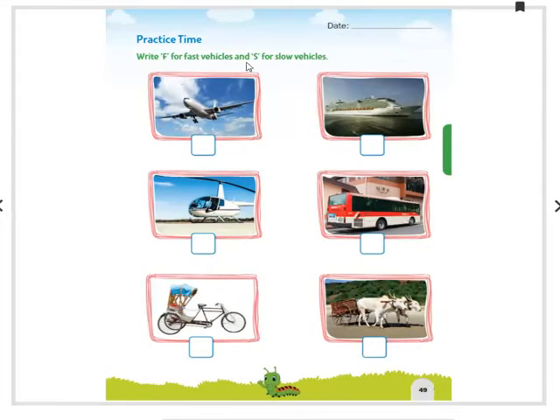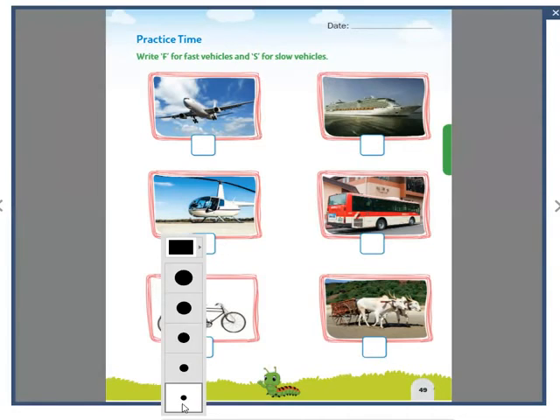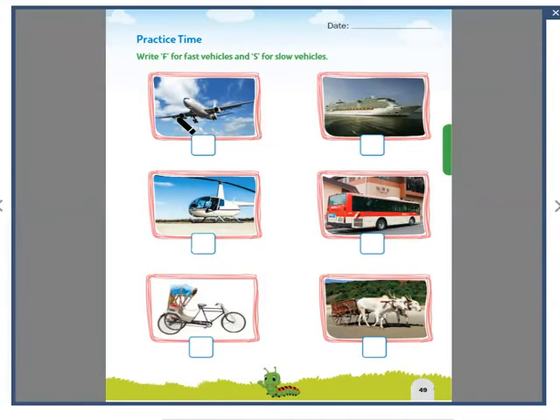Let us have an activity in page number 49. Write F for fast vehicles and S for slow vehicles. Very easy task, children. Pick your pencils. Aeroplane. Yes, it is very fast. Now let us write VF, very fast. Ship. It is a fast vehicle. We just learned now. Helicopter. Yes, very fast. We are writing VF. V for very, F for fast.